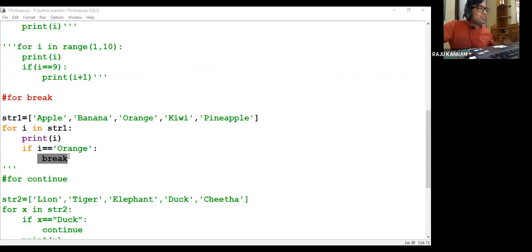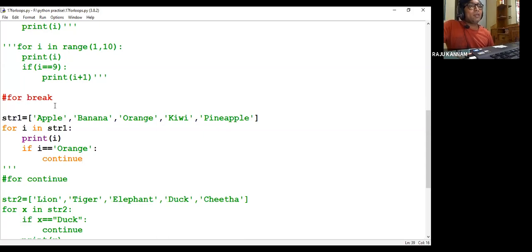Okay. Instead of break, I'll use continue. Can you guess the output? Now, can you guess the output? Instead of break, I'll use continue. If you skip banana, maybe. See, when the program is there, you should guess the output. Then only we can write programs clearly, comfortably. It will print the list, correct?